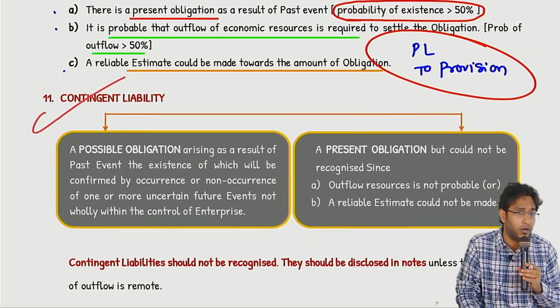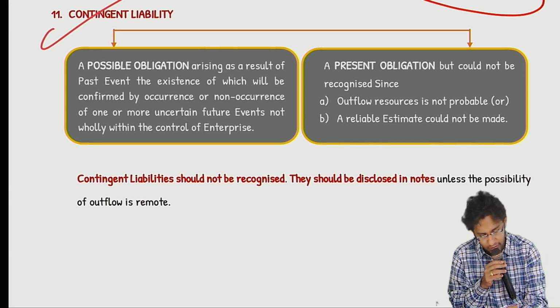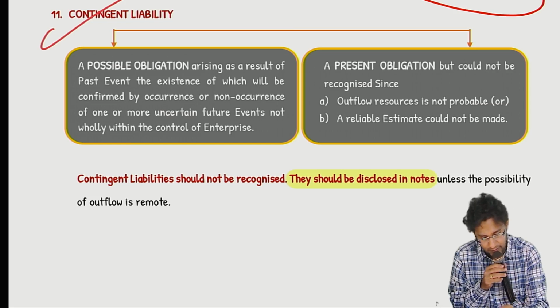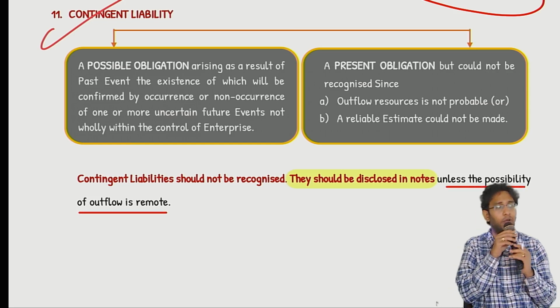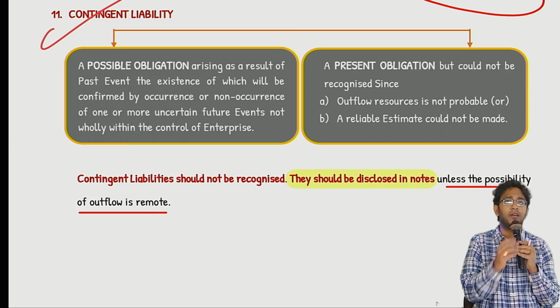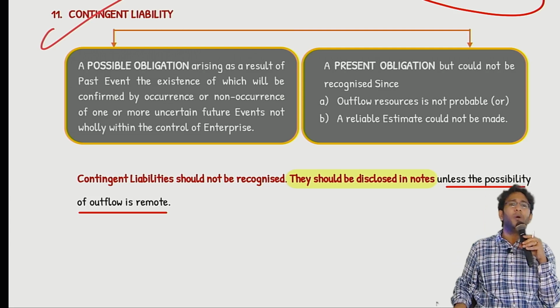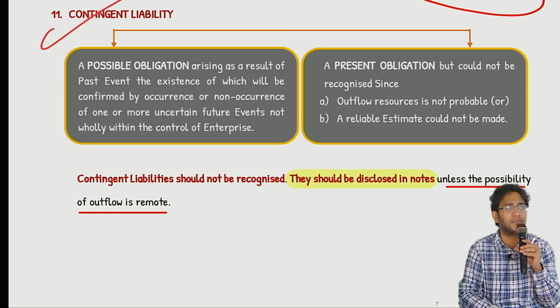Provision, you will record an entry. Contingent liability, there is no accounting. You will simply have to give a disclosure in the notes to accounts. But this also, exception is there, sir. The possibility of outflow is remote. Chance of outflow is extremely low. Don't even disclose it. What happens is, bigger companies, daily somebody or the other will be filing cases.